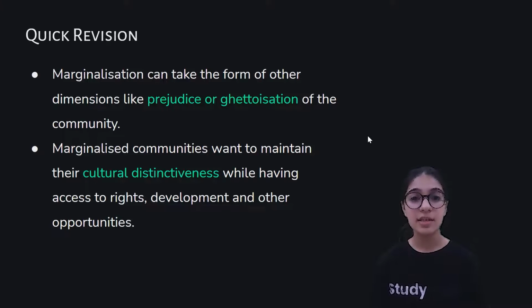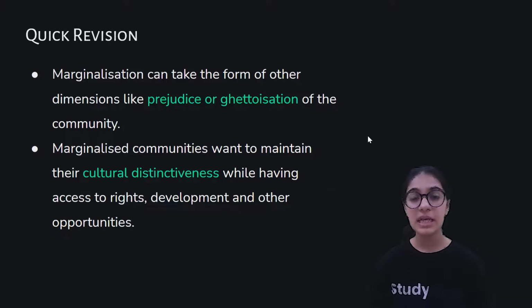Now, marginalization can take the form of other dimensions like prejudice or ghettoization of the community. Now we understood how Muslims were marginalized, how Adivasis were marginalized. Now let's understand the actual consequences of marginalization. Because they were marginalized, there would have been some consequences of it too, right? Okay, let's understand that.